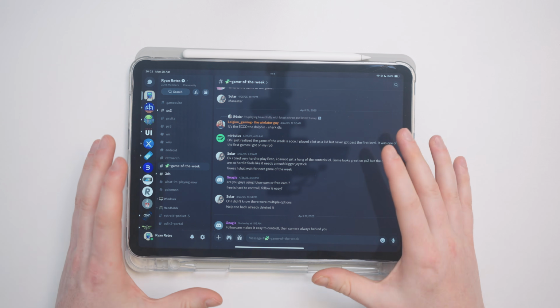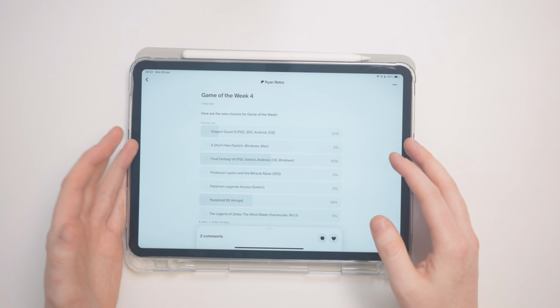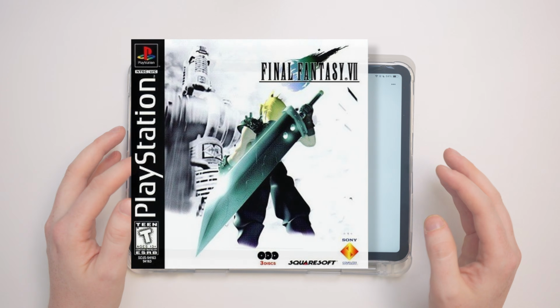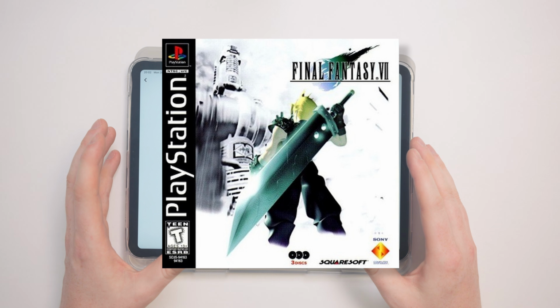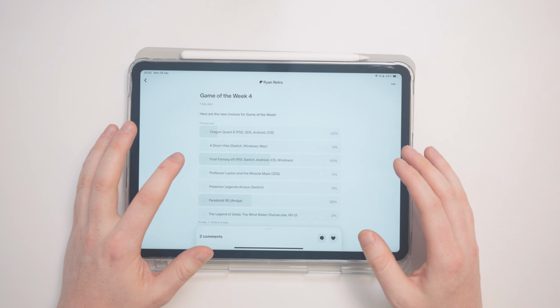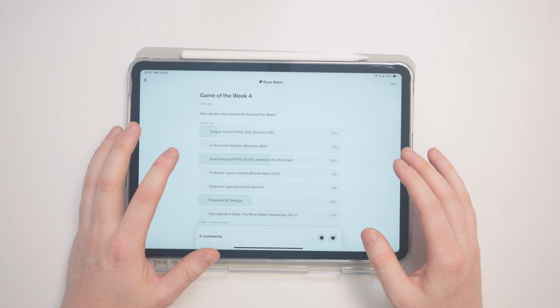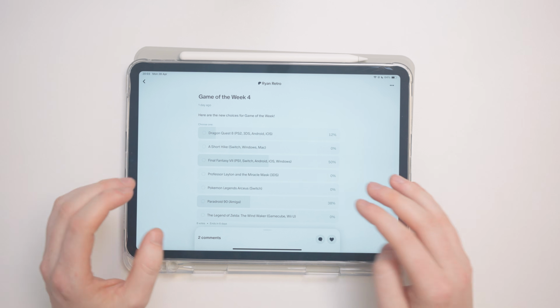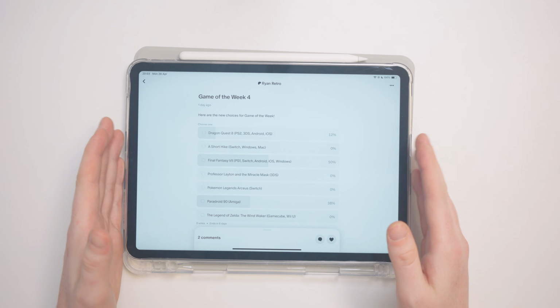So now, what is the new Game of the Week? Well, once again, I put it up to the Patreons to vote for the Game of the Week, and they have chosen Final Fantasy VII. So this week's Game of the Week will be Final Fantasy VII. That's available on the PlayStation 1, the Nintendo Switch, Android, iOS, and Windows. So there's so many ways you can play this game.